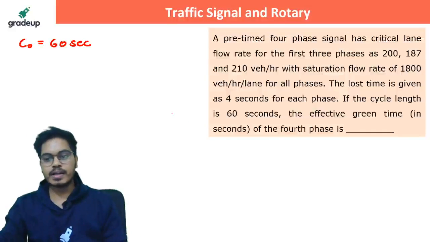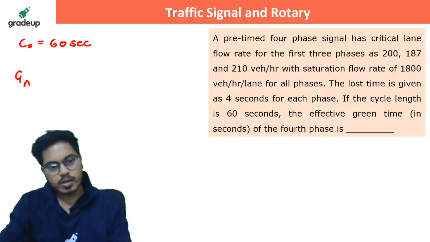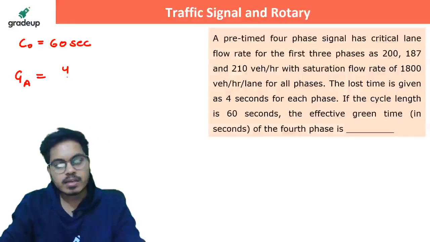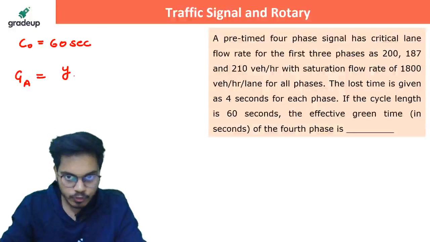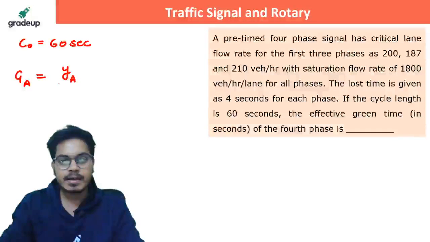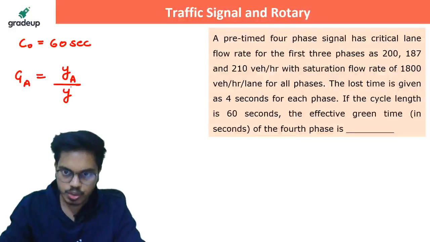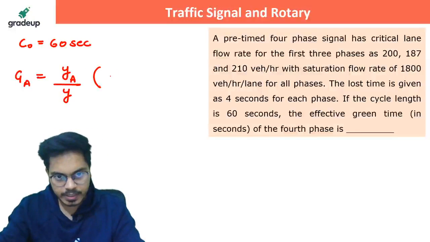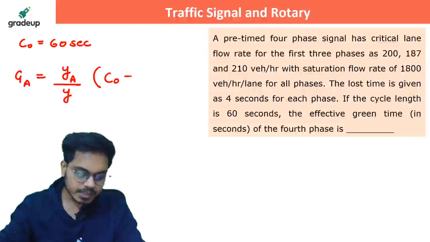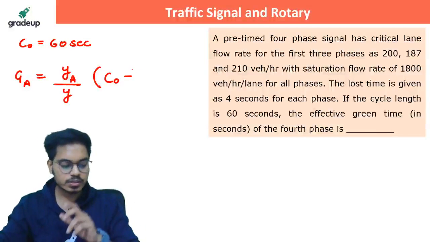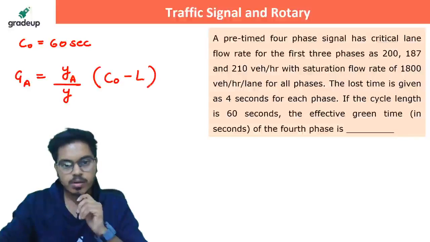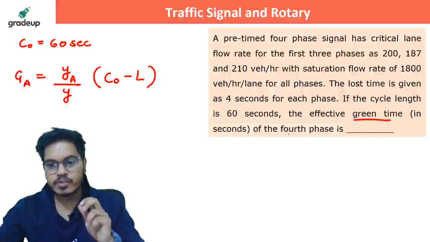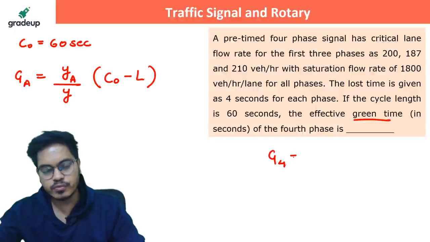See, in case you want the effective green time of road A, it should be the ratio of the normal flow by its saturation flow for road A, divided by the summation of the ratio of normal flow and saturation flow for all the roads, times the optimum cycle length minus the loss time. With this you can get the value, but here we need the green time for the 4th phase, so we want G4.